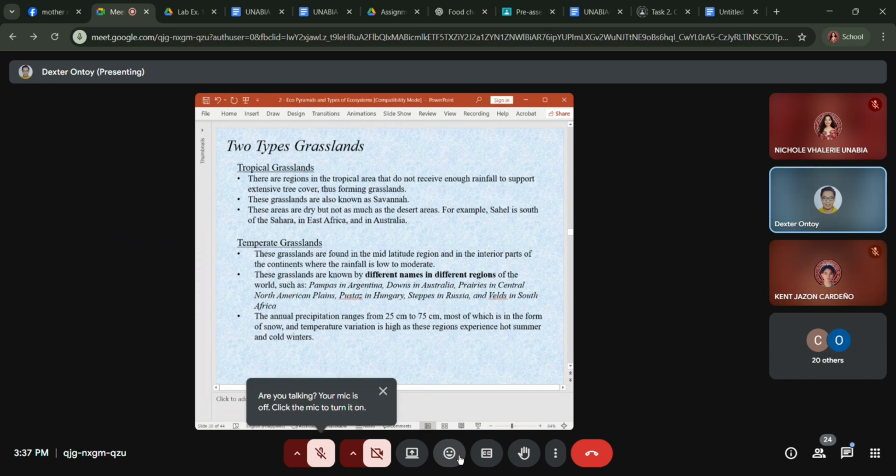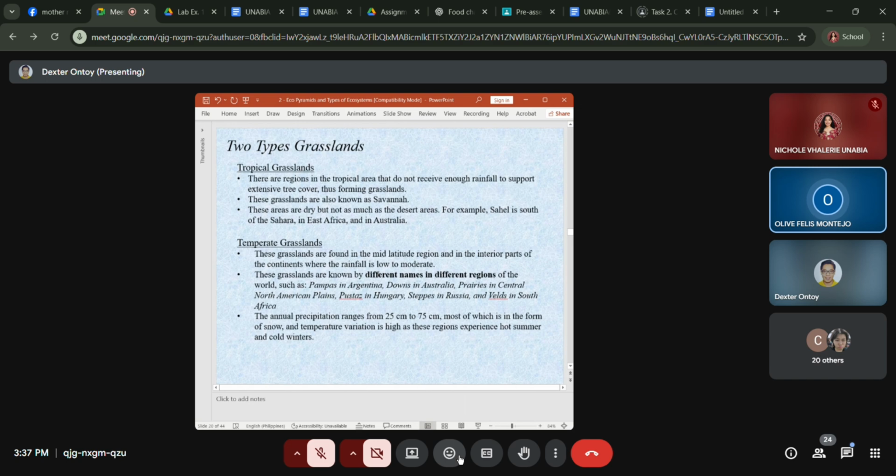In temperate grasslands, these grasslands are found in the mid-latitude region and in the interior parts of the continents where the rainfall is low to moderate. These grasslands are known by different names in different regions of the world, such as pampas in Argentina, downs in Australia, prairies in the central North American plains, pustas in Hungary, steppes in Russia, and velds in South Africa.